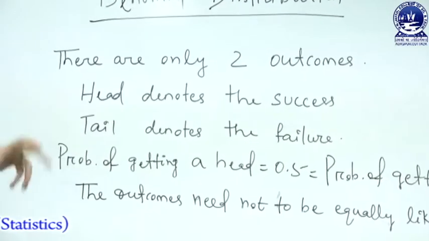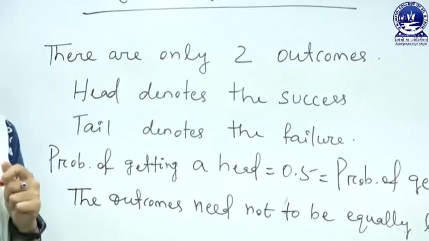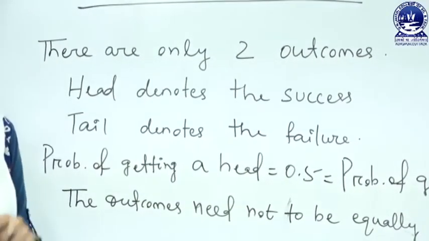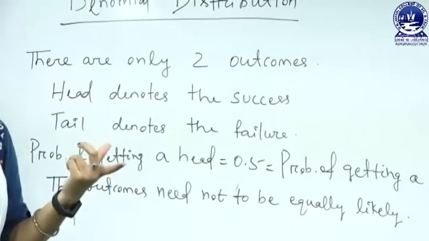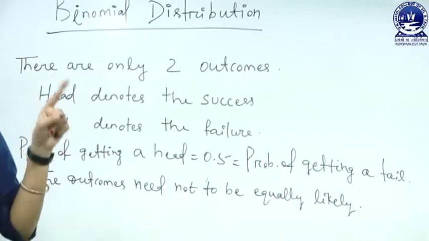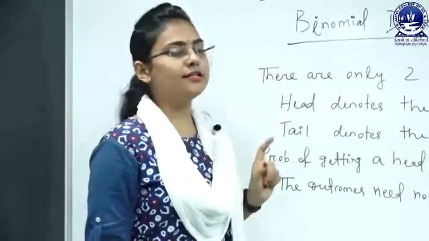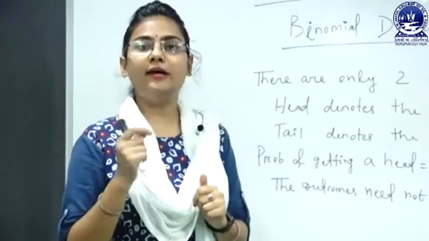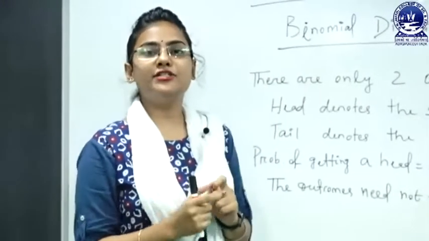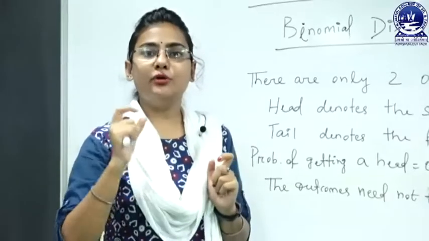But in the case of binomial distribution, you toss the coin repeatedly. In the case of Bernoulli distribution, there are only two values, 0 and 1, and you toss the coin only once. But in the case of binomial distribution, you can toss the coin n number of times. So the binomial distribution is called an n times Bernoulli distribution.